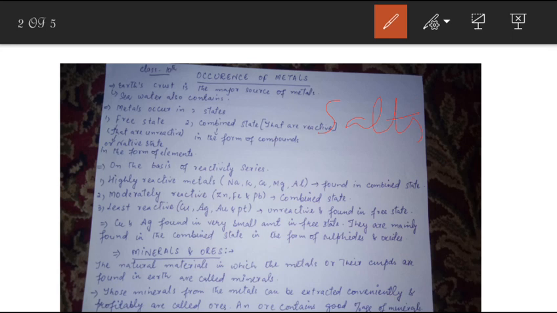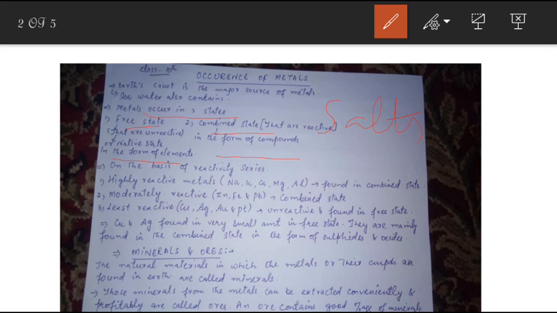Metals occur in two states. First is the free state and second is the combined state. What is the meaning of free and combined state? Free state means in the form of elements, or their elemental form, and combined state means in the form of compounds. So which metals are present in the elemental form and which in the compound form?